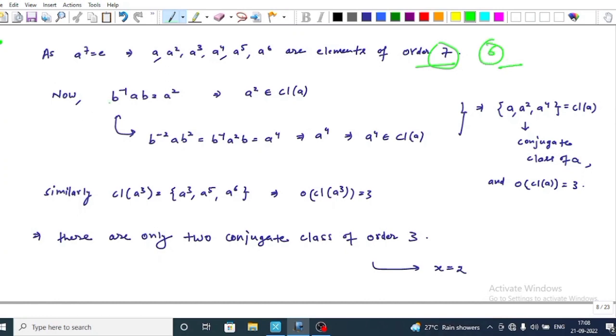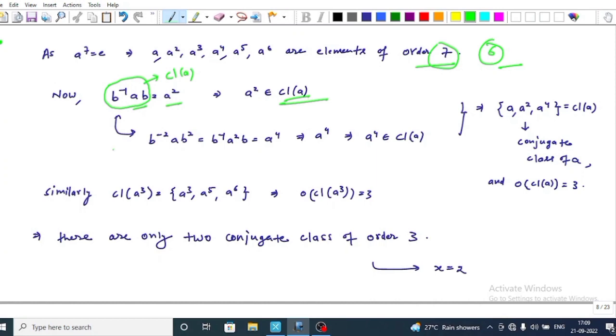Now using the generating relation, b inverse a b is equal to a squared. Now from the definition of conjugate class, this element belongs to the conjugate class, so this implies that a squared belongs to the conjugate class of a.